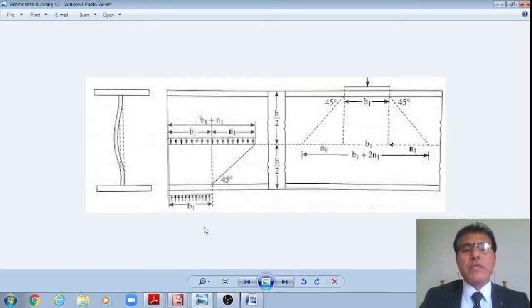Let me once again go to this side. This is 550 by 2 and this is 550 by 2, right? Because here the base plate of 800 mm is there, therefore it is dispersing over the overall depth of 550, therefore up to the neutral axis it is 550 by 2, a dispersion of 45 degrees. Therefore, 800 plus 500 mm is the width of the dispersion, that multiplied by the thickness of the web.